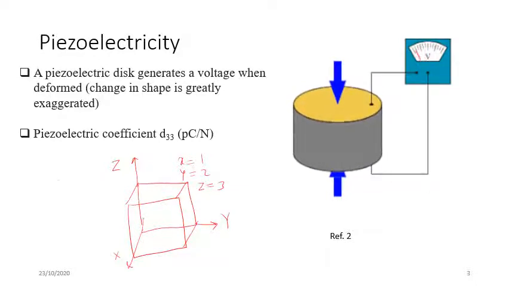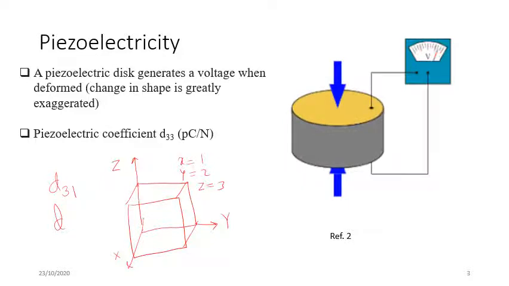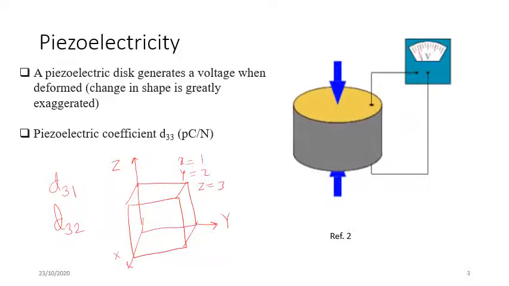If I apply pressure along the z-axis and measure the voltage along the x-axis, it is called D31. If I apply pressure along the z-axis and measure the voltage along the y-axis, it is called D32. This is how the piezoelectric coefficient is defined.